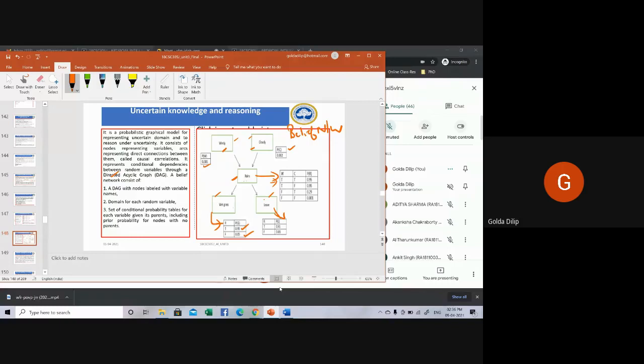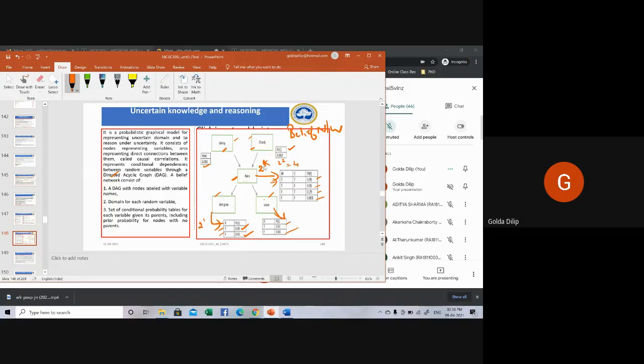Here you can see the node is having two parents. So the truth table will have 2 to the power k values, where k is the number of parents. In case you have two parents, it will have 2 to the power 2, that is 4 values: 1, 2, 3, 4. Whereas here, it's having only a single parent, so 2 to the power 1, that is 2 values, true or false. Somewhere they give you this equation, 2 to the power k.